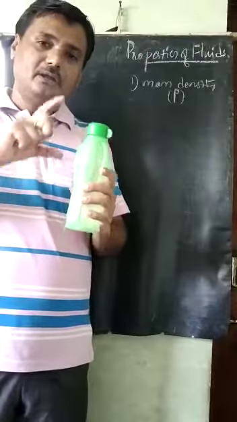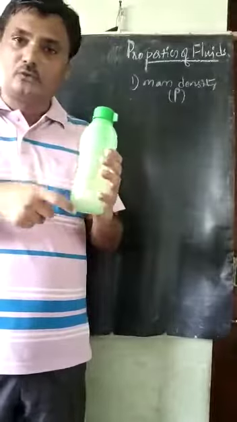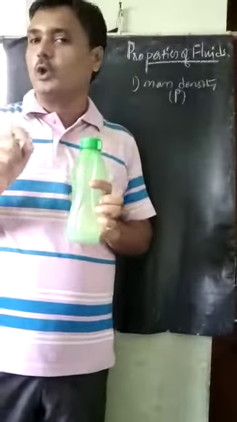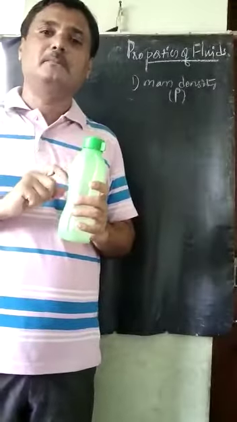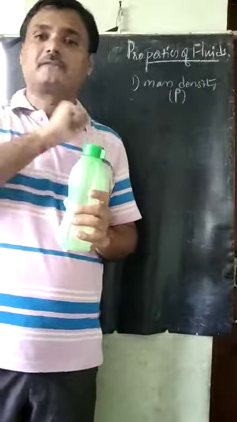Then I will calculate that mass divided by this volume. Mass divided by volume is called the density, or the mass density, because we are referring to mass here.